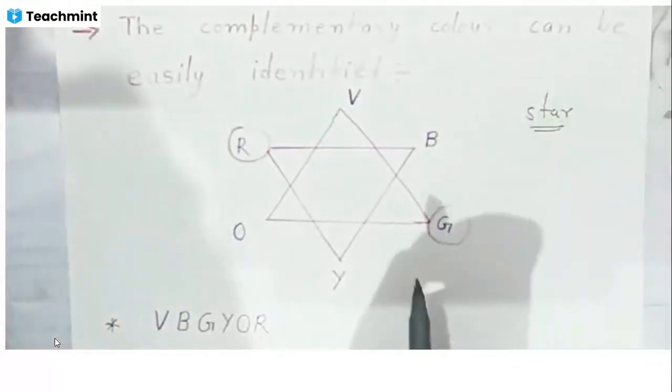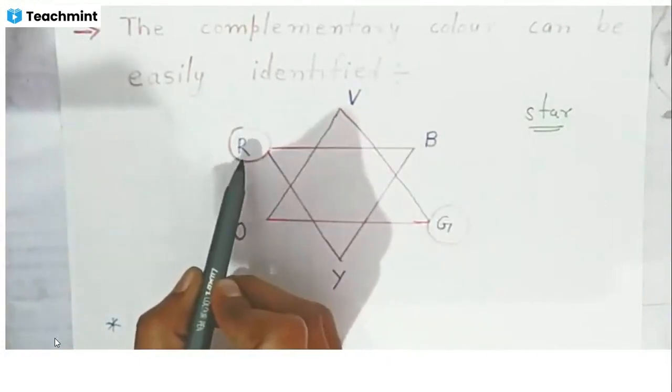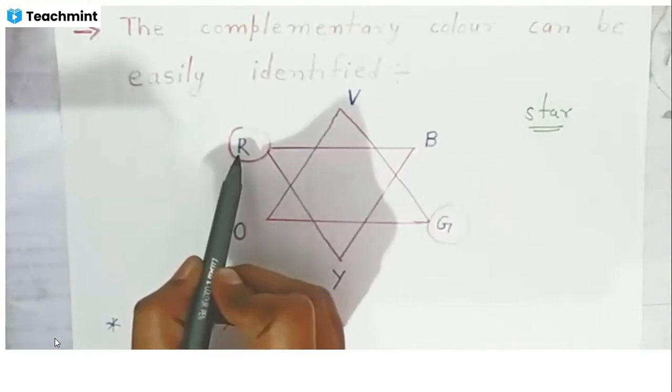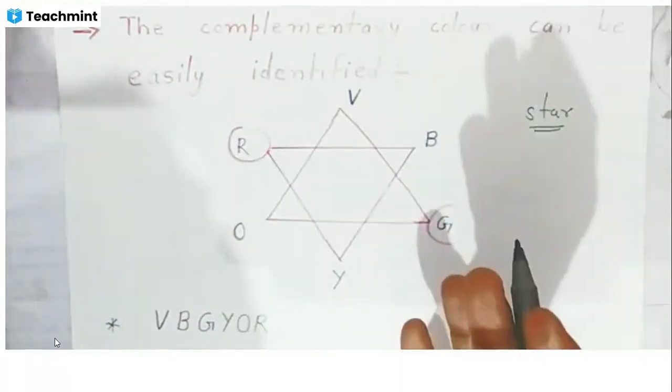Students, what happens when the complex observes green light? We can see red in color. If the compound is observing green color, that means the compound transmits red color, so we can see that the compound is red in color.